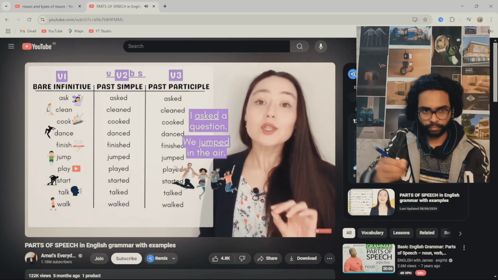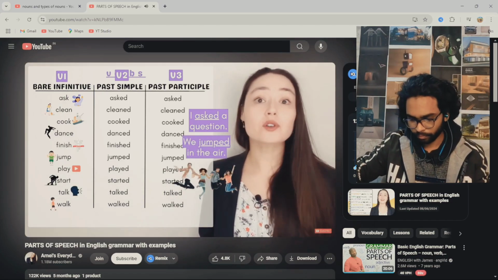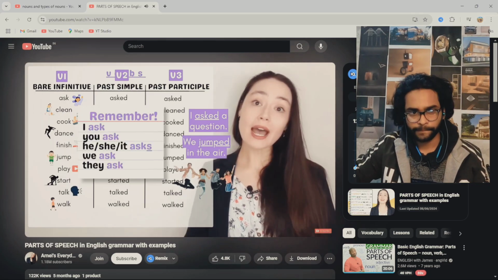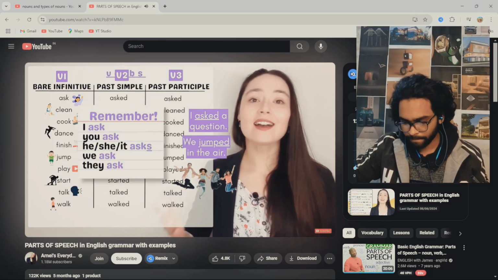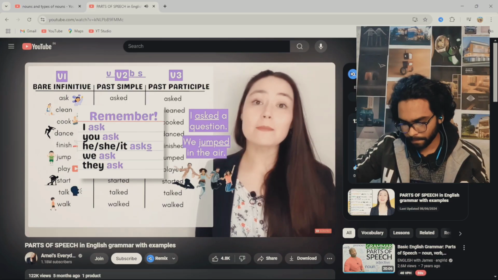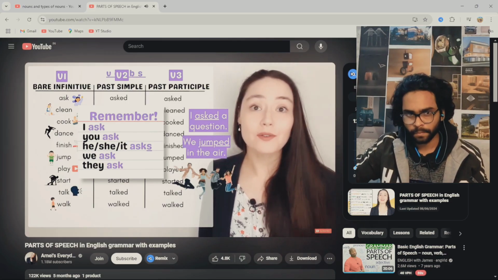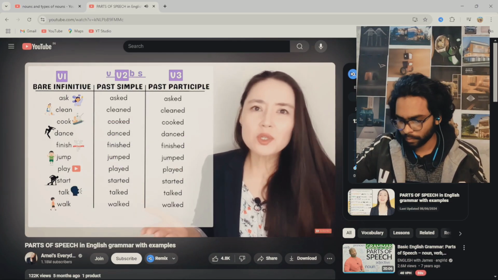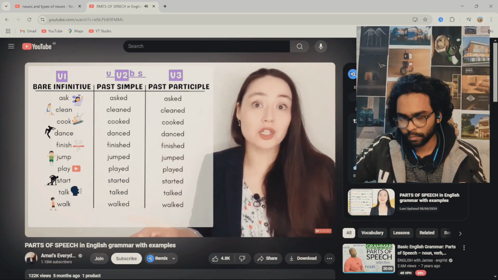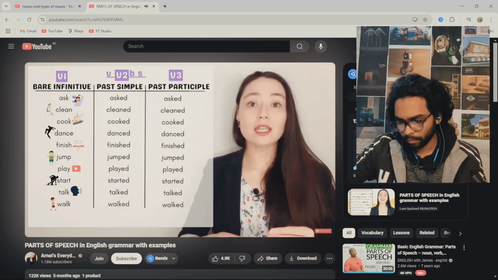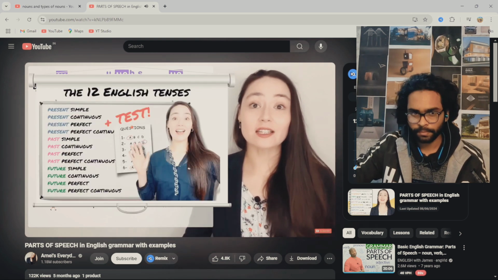And don't forget, your verb needs to change depending on your subject. I ask, you ask, he, she, it asks, we ask, they ask. Don't forget about that third person verb form. So when do we use these verb forms? When do we use verb 1, 2, 3, and the ing form? Well, you need to study tenses in English.